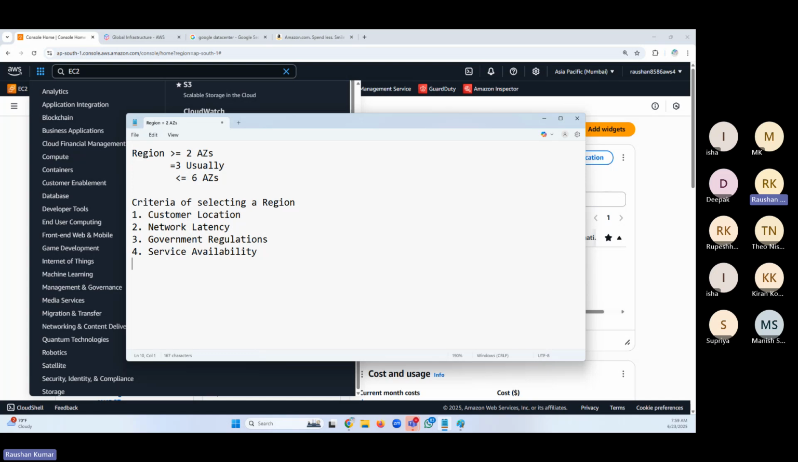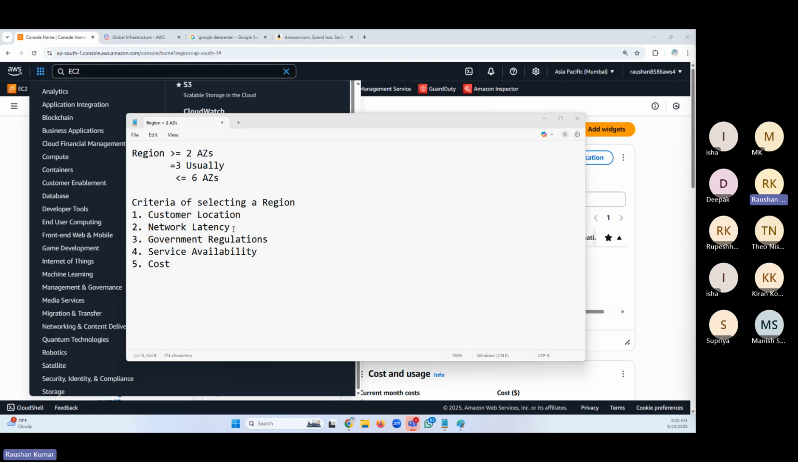And the fifth one is the cost. The cost of the service also differs from region to region. These five factors play a role in the basis on which we select a region.